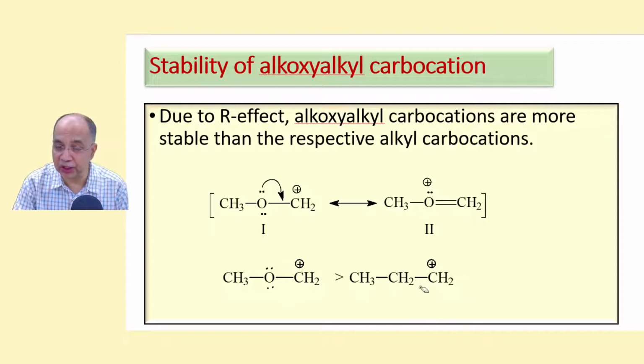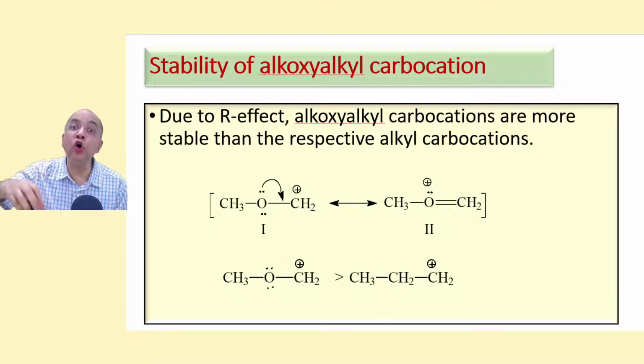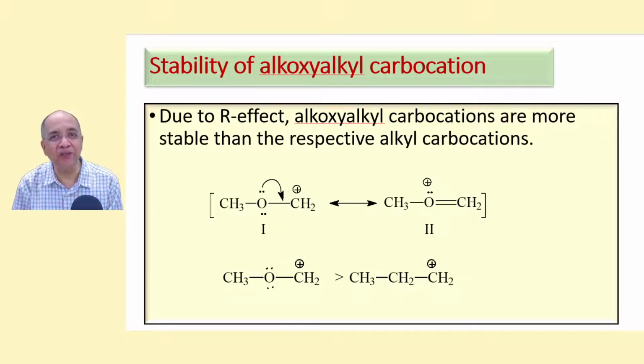There is no such heteroatom here. N-propyl carbocation is less stable than methoxymethyl because the positive charge is more stabilized by R effect than I effect. Here only I, here R. We shall learn after a bit that this is called plus R and this is plus I. So the resonance effect is more pronounced, more dominant than the I effect.